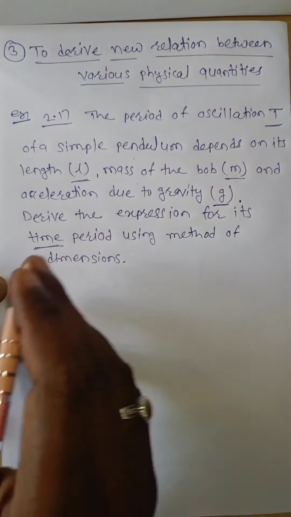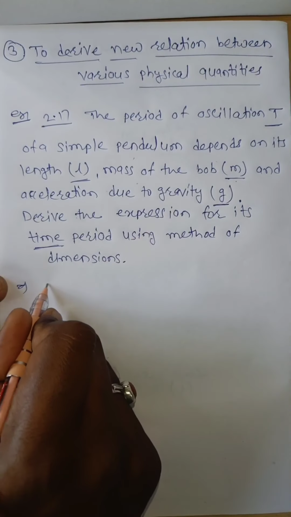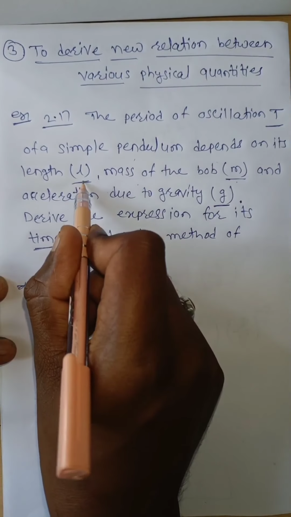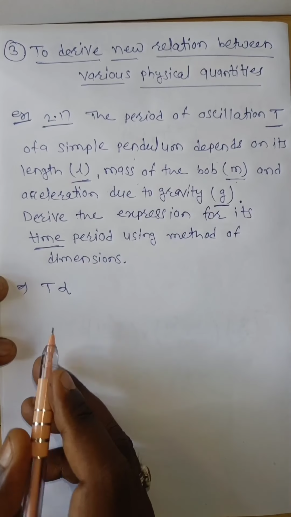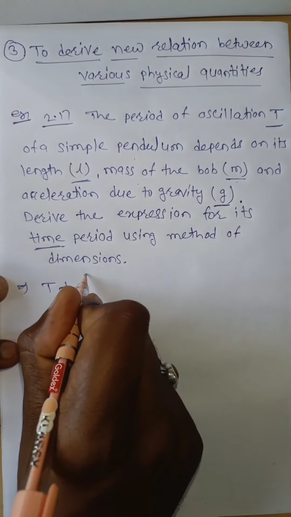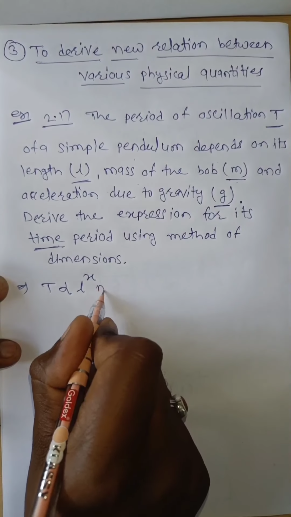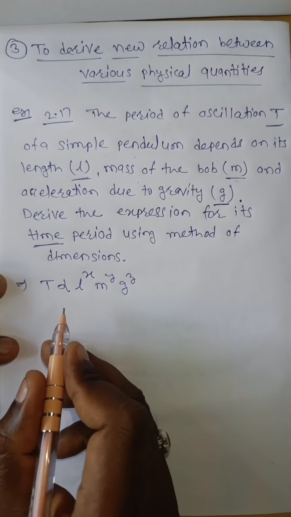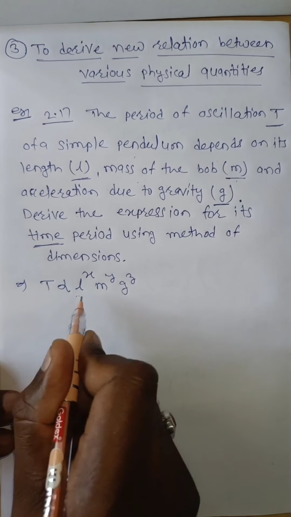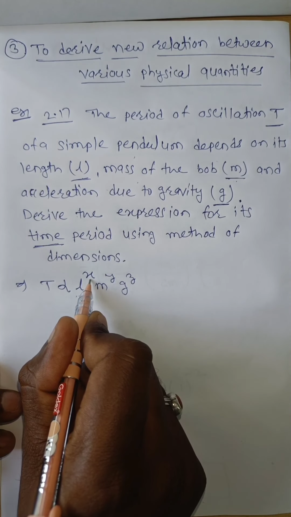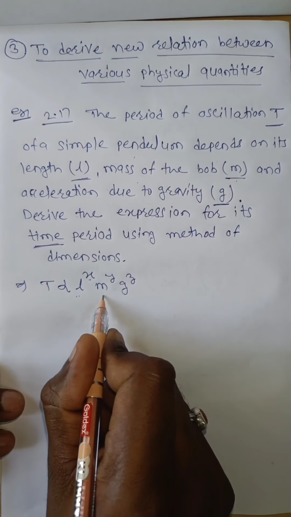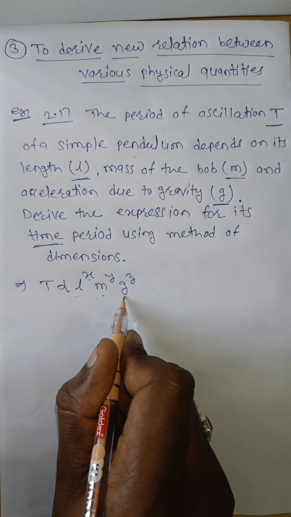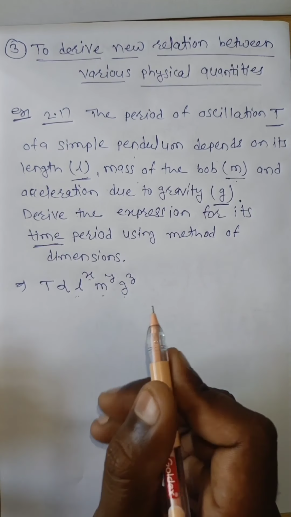Now, from that, the time period depends upon L, M and g. Therefore the time period is directly proportional to L to the power of X, M to the power of Y, g to the power of Z. Suppose the power of length is X, the power of mass is Y, and the power of acceleration due to gravity g is Z.